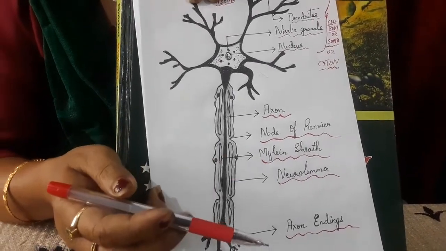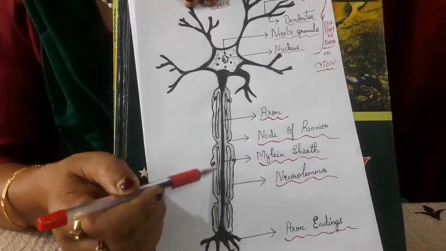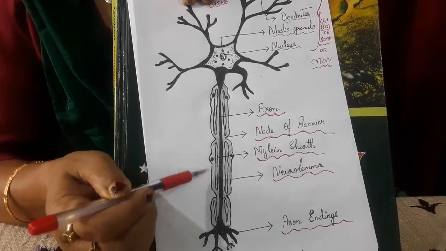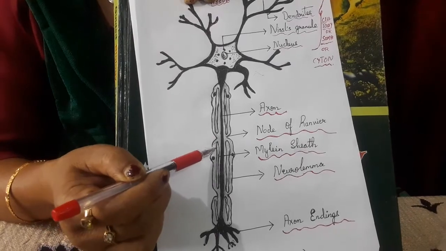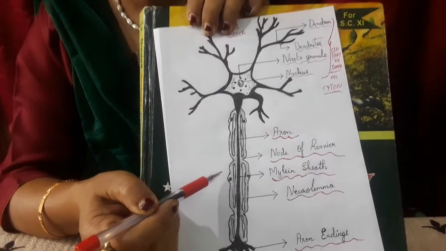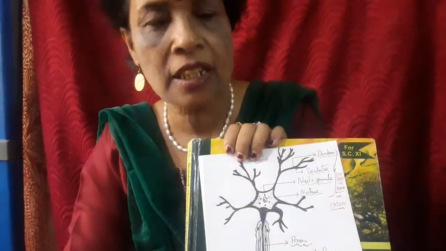Sometimes, in certain invertebrates, the axon is not covered by myelin sheath. In that case, they are called non-medullated nerve fibers or non-myelinated nerve fibers. In vertebrates, they are found in the ANS.